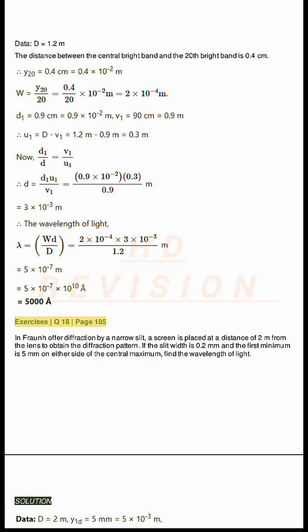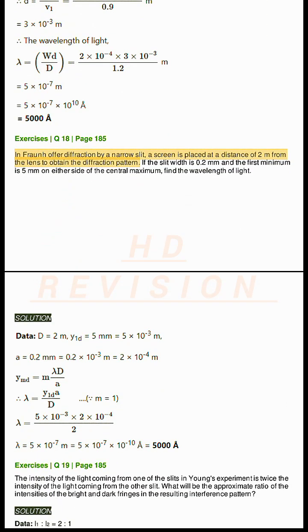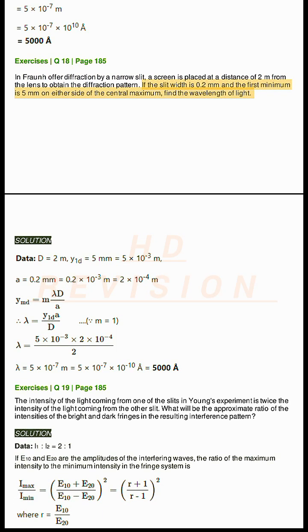Exercises Q18, page 185. In Fraunhofer diffraction by a narrow slit, a screen is placed at a distance of 2 meters from the lens to obtain the diffraction pattern. If the slit width is 0.2 millimeters and the first minimum is 5 millimeters on either side of the central maximum, find the wavelength of light. Solution.